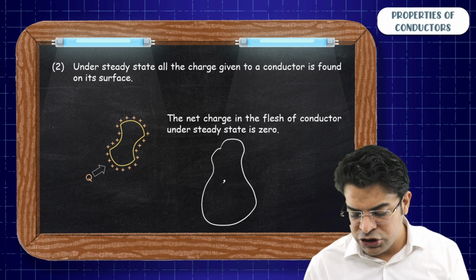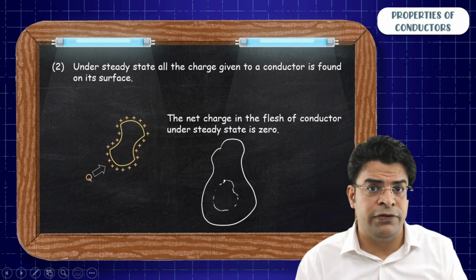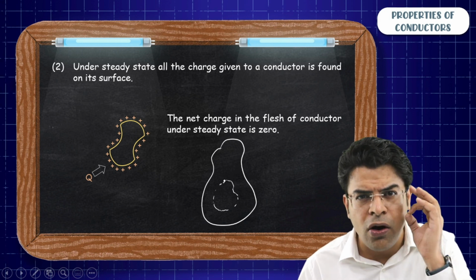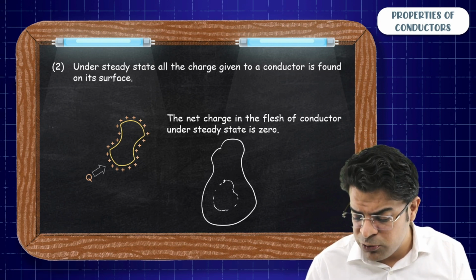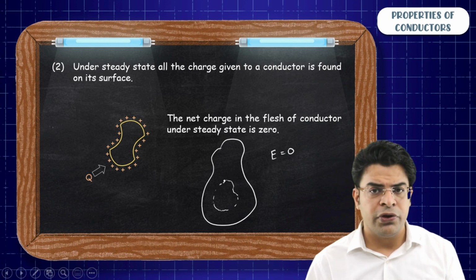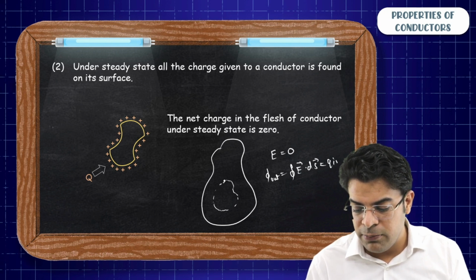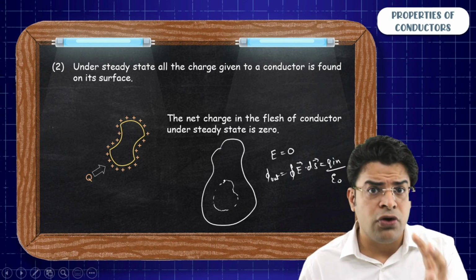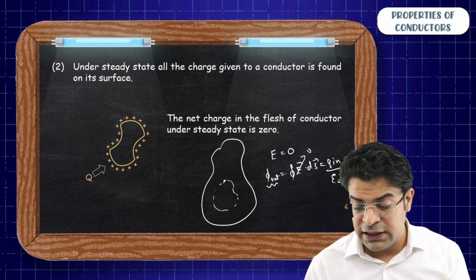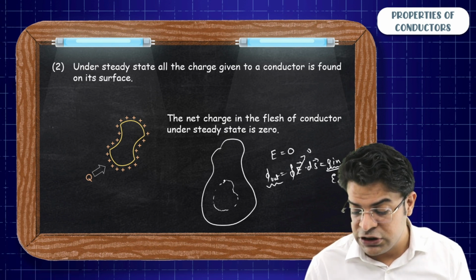Now visualize a Gaussian surface here containing this point. A Gaussian surface is a three-dimensional closed surface. Can I say that if I draw or imagine a Gaussian surface within the flesh of this conductor, then at each point on the Gaussian surface, the electric field is zero? Yes, sir. And we know that the net flux coming out, which is nothing but integral of E dot ds equals to Q in by epsilon naught. Since at each and every single point on this Gaussian surface, the electric field is zero, we will say that the net flux coming out has to be zero. And since the net flux coming out has to be zero, the net charge inside has to be zero.